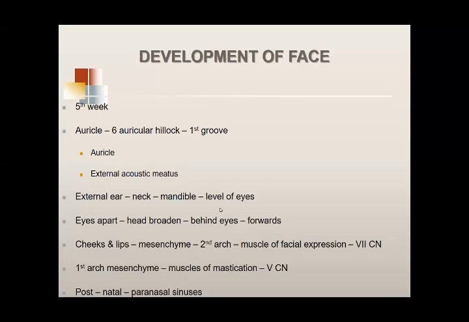But then the mandible develops, the other structures develop, and this developing ear ascends and comes to lie at the level of the eyes. If you look at your eyes, put a hand through them, drag it laterally, you come across your ear. So the ultimate adult position is at the level of the eyes. From the neck, the developing ear comes to lie at the level of the eyes.